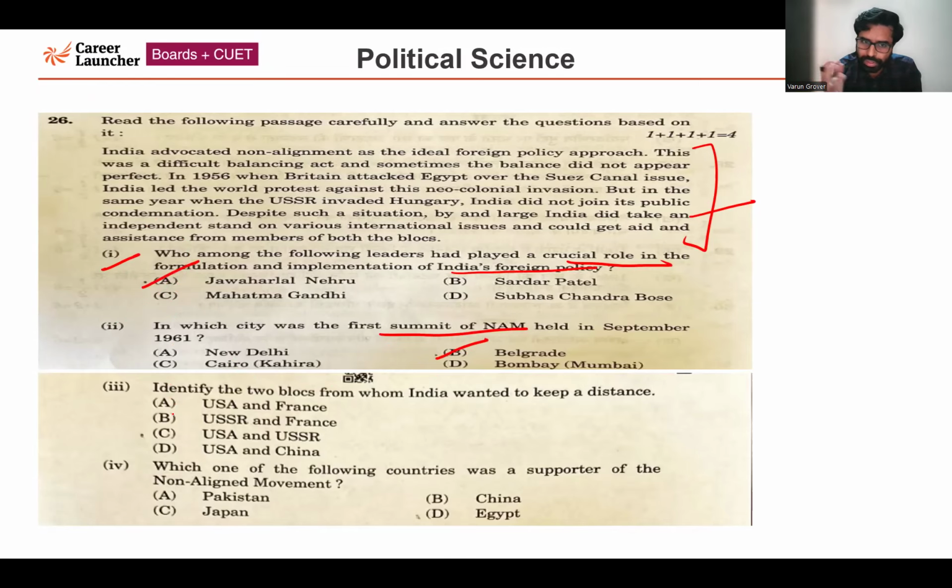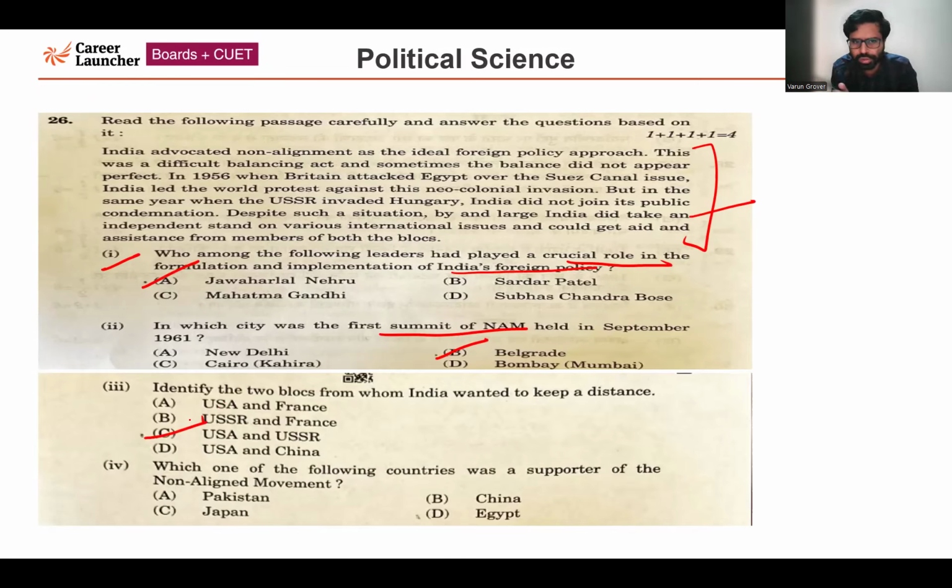Now, moving forward to the third question based on this passage: identify the two blocks from whom India wanted to keep a distance. I've already spoken about it when I was discussing this passage. The correct answer for this question is option number C, USA and the USSR. India did not join any of these blocks. The capitalist bloc was being led by USA. The communist bloc was being led by USSR or the Soviet Union. India did not join any of the blocks. So the correct answer for this question is option number C.